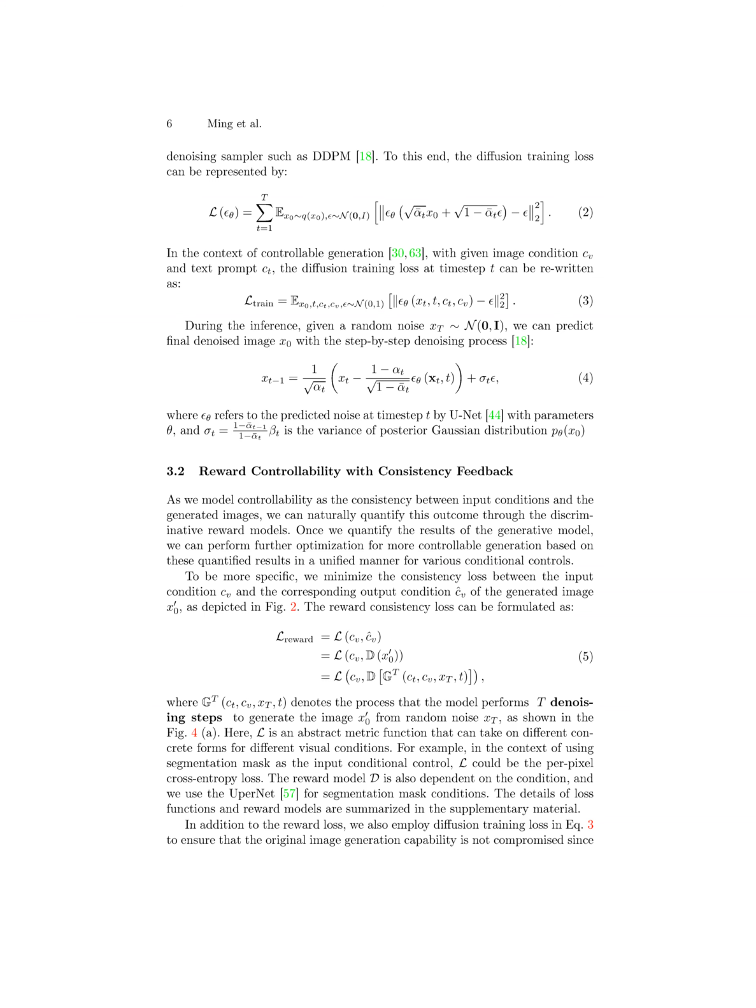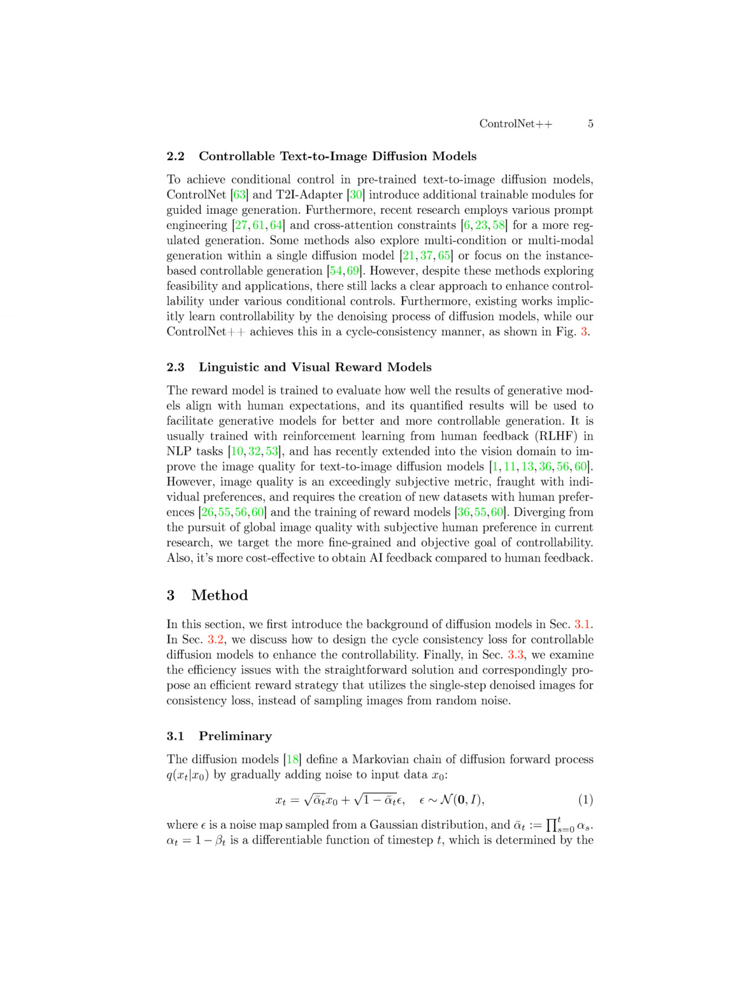By tuning the value of lambda, researchers can control the influence of the reward consistency loss on the overall training process. A higher value of lambda would prioritize the reward consistency loss more, emphasizing the controllability aspect of the model, while a lower value would give more weight to the training loss, focusing on maintaining the original image generation capability. Therefore, lambda acts as a balancing factor that determines the relative importance of controllability through the reward loss compared to the original image generation capability through the training loss in the total loss function.